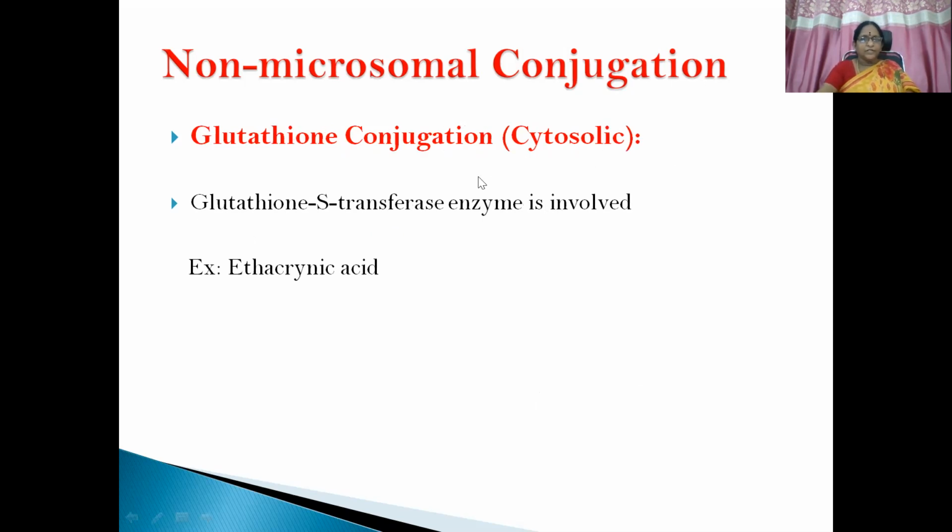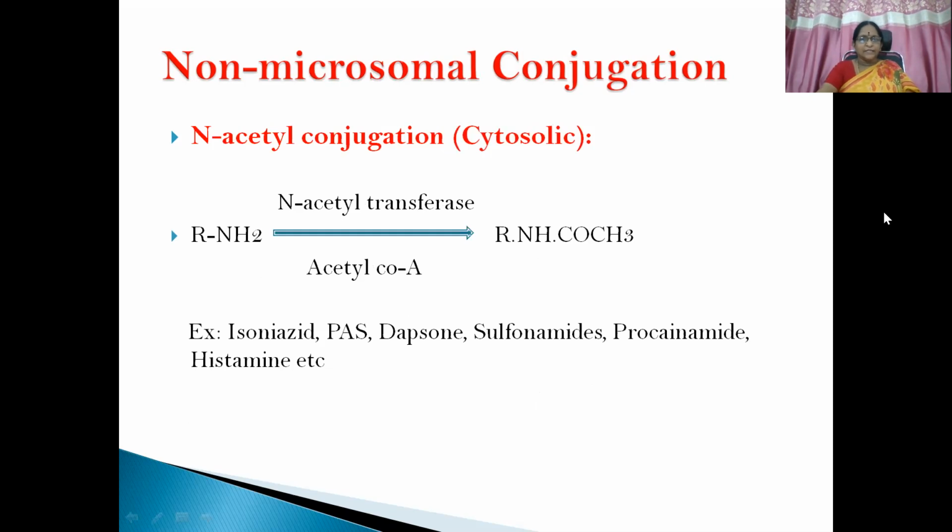Then glutathione conjugation also happens within the cytosol. Here the enzyme involved is glutathione transferase. An example is ethacrynic acid. N-acetyl conjugation also happens in the cytosol. If you don't remember this structure or NH2, you just write drug molecule. That is enough for you. You don't need to get into the chemistry. If you can remember, that's well and good.